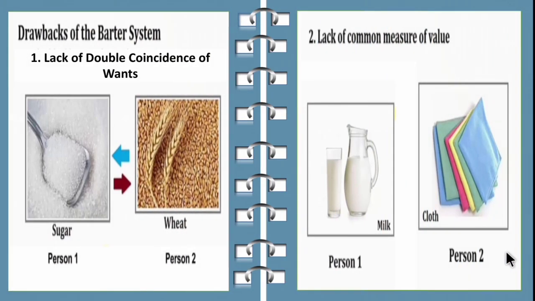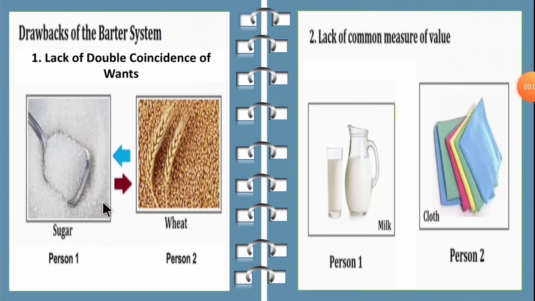Let's see the disadvantages of the barter system. The first one is lack of double coincidence of wants. For example, person 1 has sugar and person 2 has sweets. Now person 1 wants rice, but person 2 wants sugar. So person 2 has to find a person who has rice, exchange his goods for rice, and then come again and exchange it for sugar. It is a very complex process, and it is considered one of the major drawbacks of the barter system.